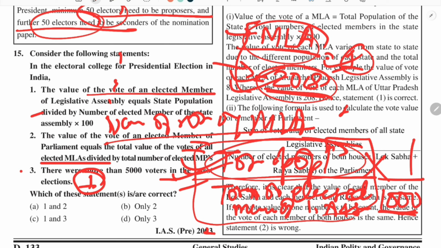And some states have a vote value of only 7, like Sikkim, because they have a very small population and the total number of elected MLAs is also less, so their vote value is only 7. So in a sense, the population, the people have been given a greater voice. Where the population is more, they have been given a greater voice.